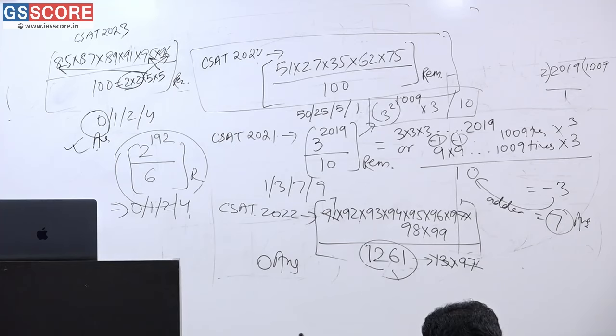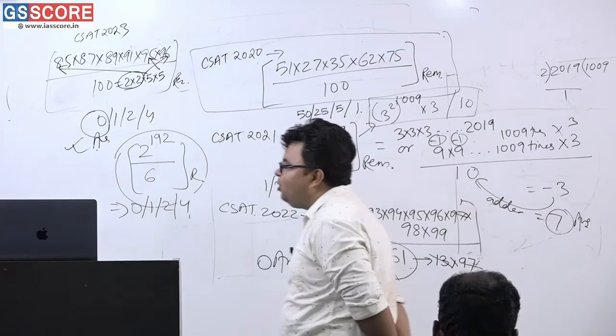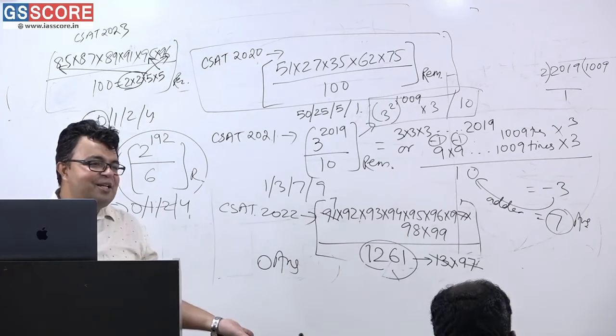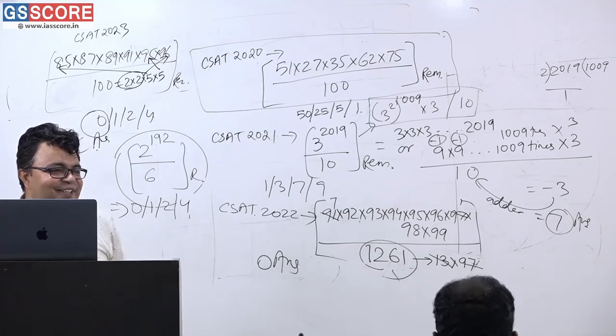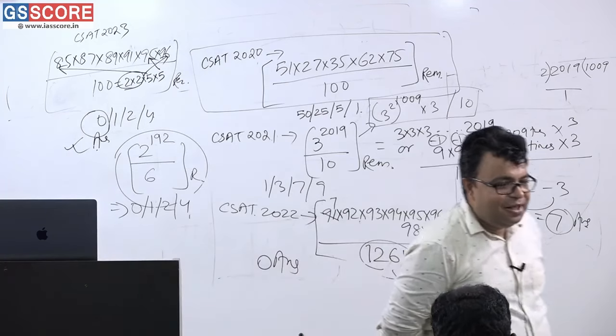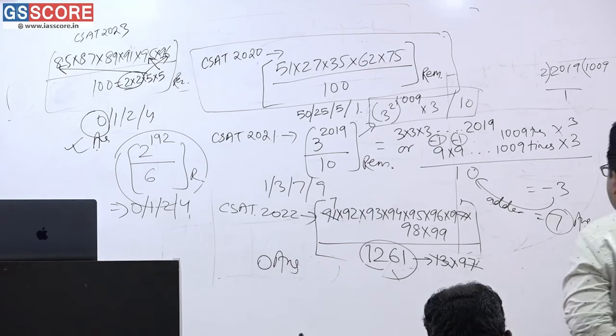Please check it again. One pattern method was discussed. Haven't you seen that? How did 1 come there? 2 to the power 1 will be giving 2 as the remainder. 2 to the power 2 will be giving 4 as the remainder. Where is 1? After every 4, it is giving 1 as the remainder. No ma'am, you just check it again. 2 to the power 192 when divided by 6, what is the remainder, is the final question of the day.